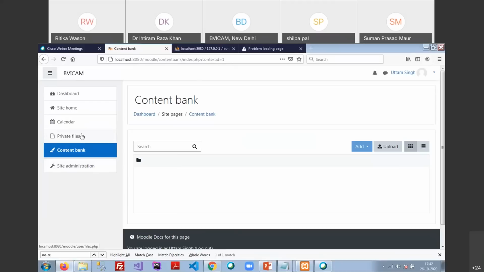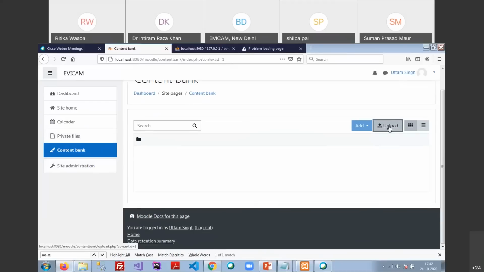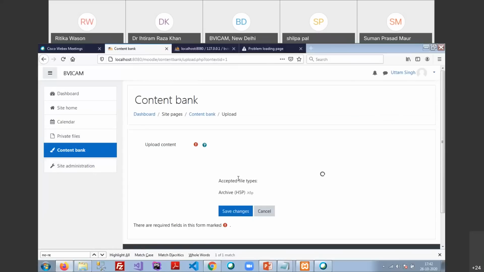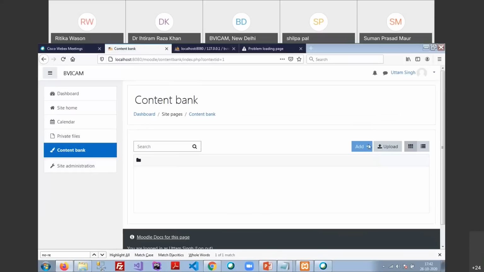That will grow automatically. Whatever you require, you just click on the upload button, or the add button, and upload these things. So this becomes a content bank, basically for your private use, not for any other person's use.